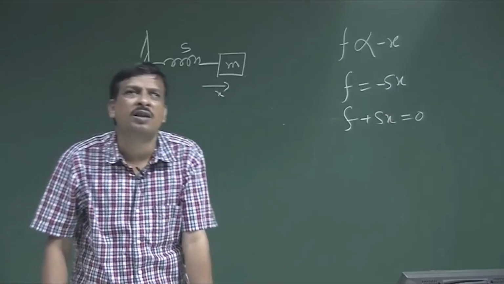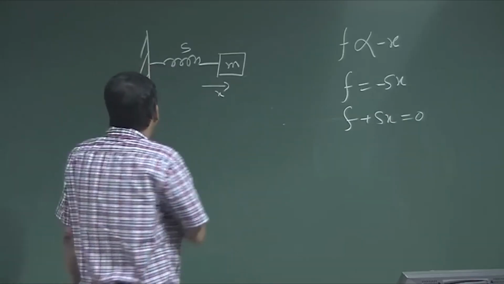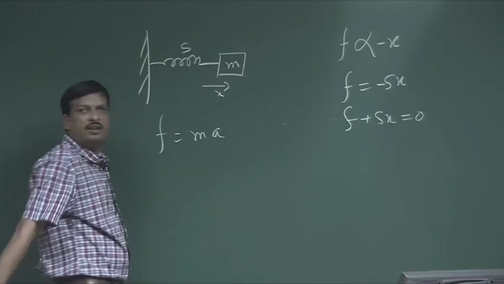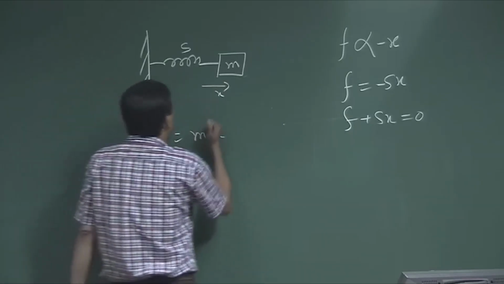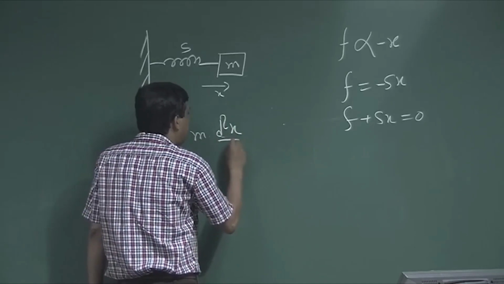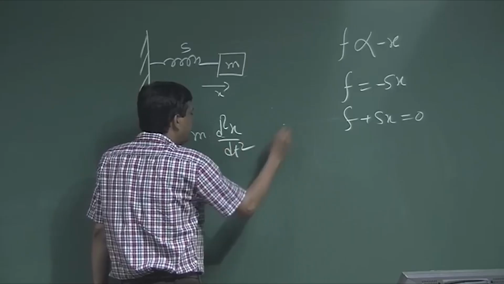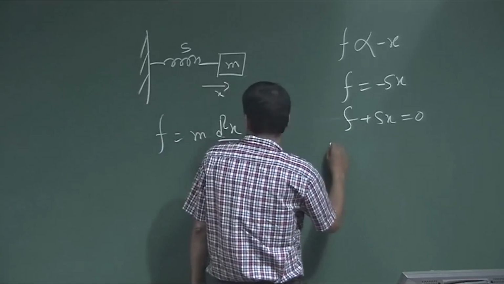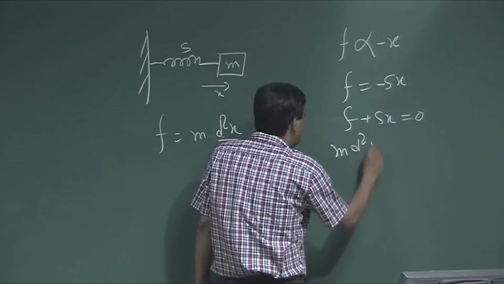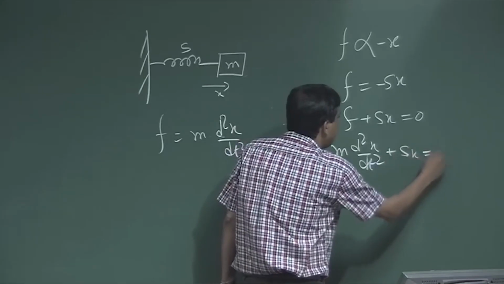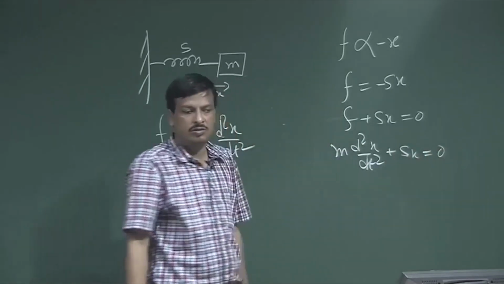What is force? As per Newton's second law of motion, force is mass times acceleration, and acceleration is d2x by dt squared. So the equation becomes m d2x by dt squared plus Sx is equal to 0.